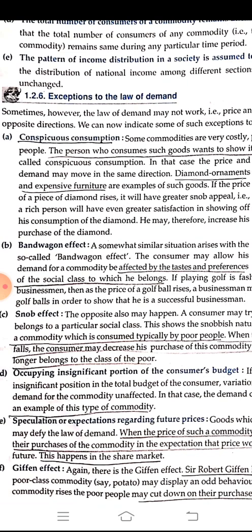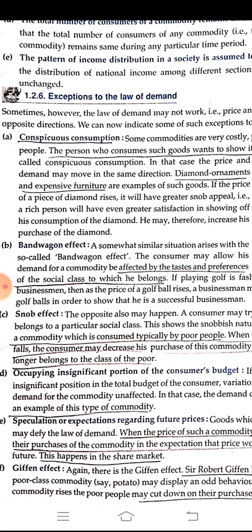Number 2 is the bandwagon effect. Bandwagon effect means we start consuming some product thinking that this product is always used by higher class people. Suppose, for example, iPhones. Whenever a person has the earnings, that person starts thinking, okay, no more Vivo and Oppo, I have to use something branded. Let me use an iPhone. This is a bandwagon effect.